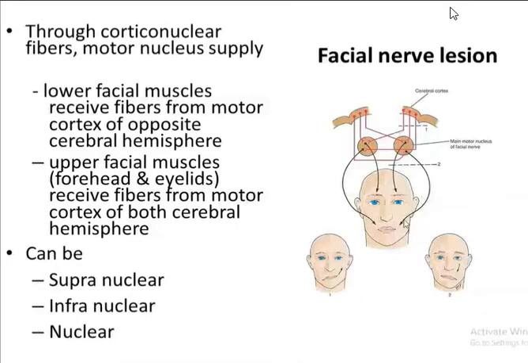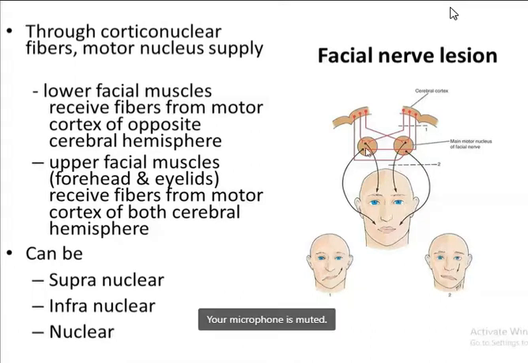Okay, whereas the upper facial muscle, so you just keep in mind that the lower facial muscles usually get the fibers from the opposite side of the cortex. Okay, you just follow these lines, opposite side of the cortex. Now coming to the upper facial muscles, so these are the upper facial muscles. See, they receive the fibers from the motor cortex of both the cerebral hemispheres. See, so this is the upper facial muscles. So it's getting the fibers from the same side as well as from the opposite side. So is this clear? So the upper facial muscles get the fibers from both sides of the cerebral cortex, whereas the lower facial muscles get the fibers from the opposite side of the cerebral cortex.